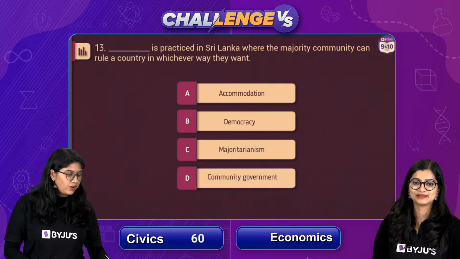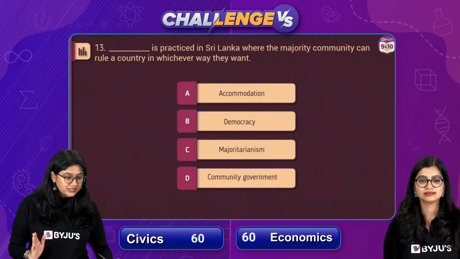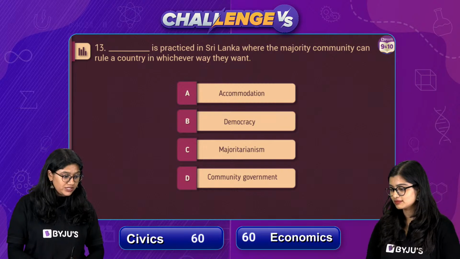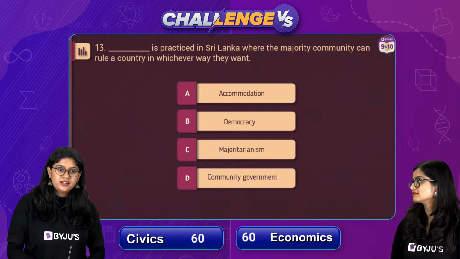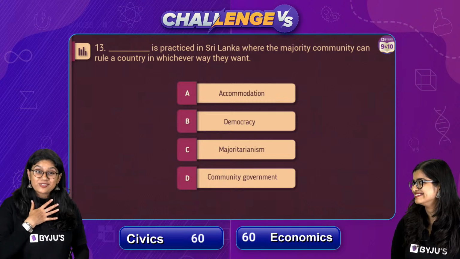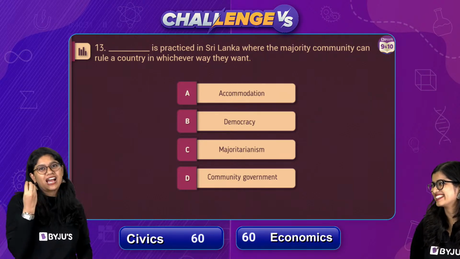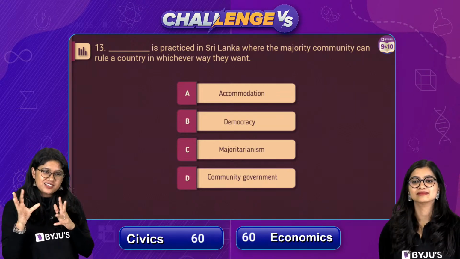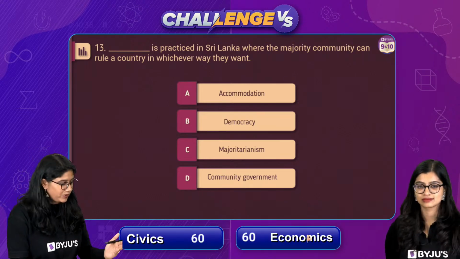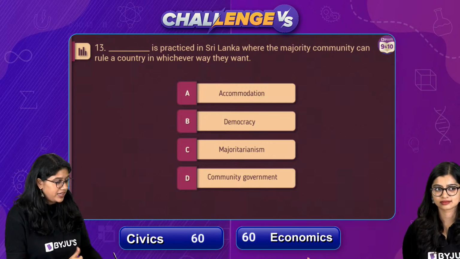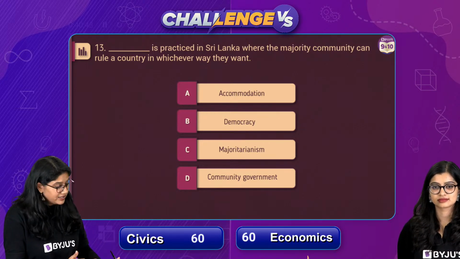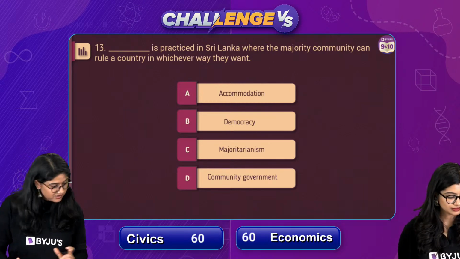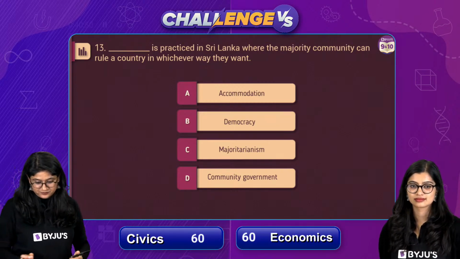Question number 13, on your screen, everyone. Majoritarianism is practiced in Sri Lanka, where the majority community can rule the country in whichever way they want. It was difficult for me to pick the question because we hardly have three topics, and among these we have only a few definitions, tricky words and important terms. So everyone, we have these four options: is it accommodation, democracy, majoritarianism, or community government? Pick the correct answer.